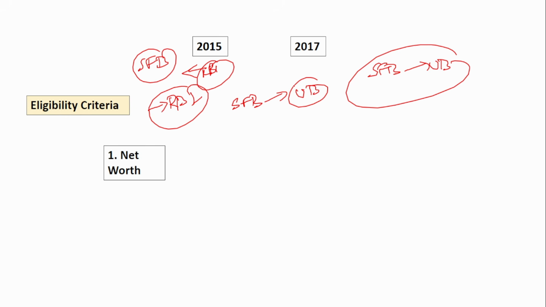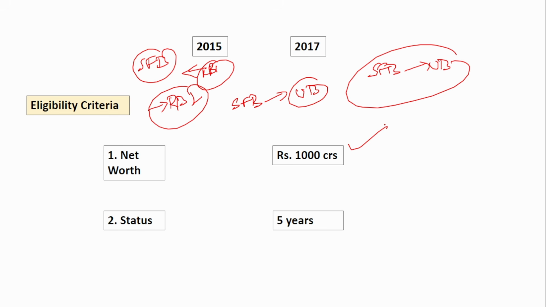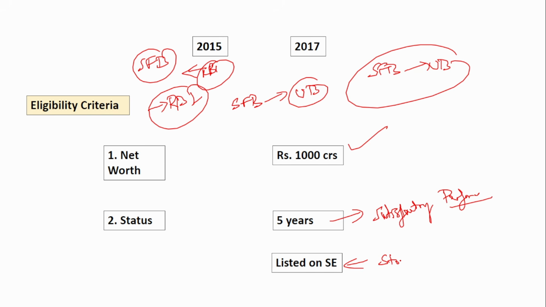First is the net worth. What should the net worth of the bank be? Minimum net worth is 1000 crores. A small finance bank should have a minimum net worth of 1000 crores, then only it can apply for this universal bank license. Okay, next is status. It should have a minimum of 5 years of satisfactory performance, and this small finance bank should also be listed on the stock exchange. One more important point: net worth 1000 crores, minimum 5 years of good performance. Next, it should be listed on the stock exchange.